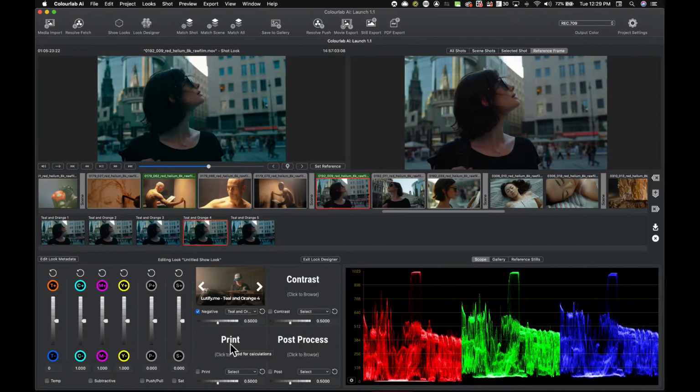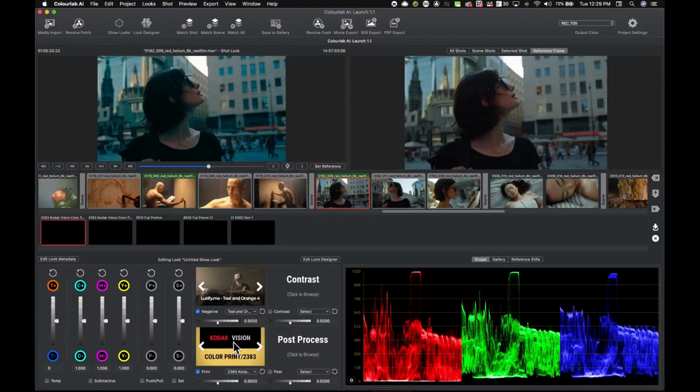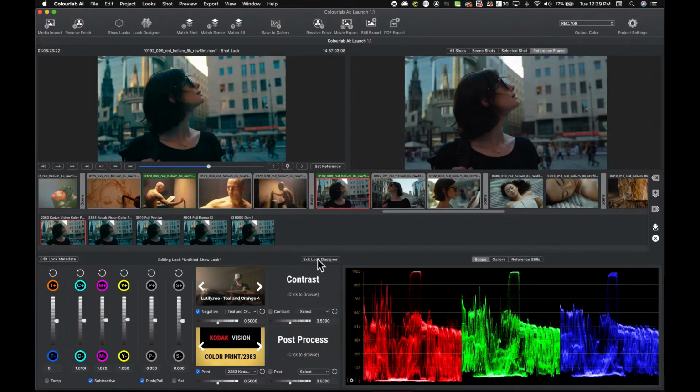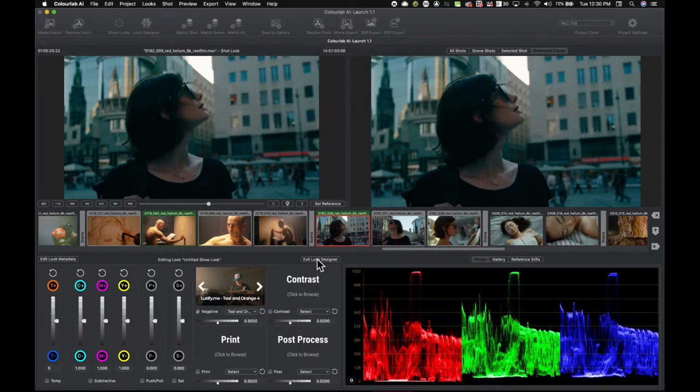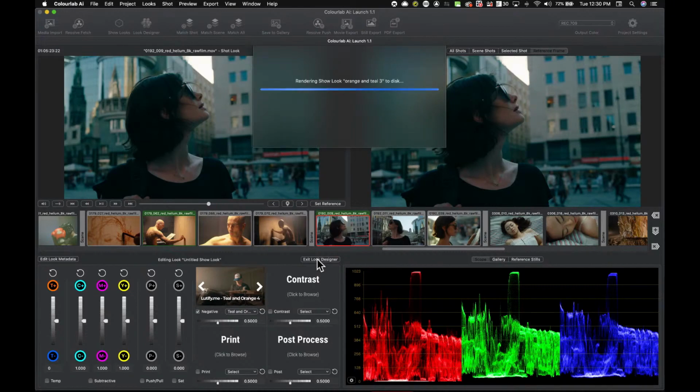But look, it's not just that you apply the look from Lutify Me. Now you can say, well, apply a little bit of print stock like I did now. And I say, okay, I'm happy with this one. I'm going to exit it and say, okay, this is my orange and teal, let's say 3, right? And now I can propagate this to the rest of my shots.